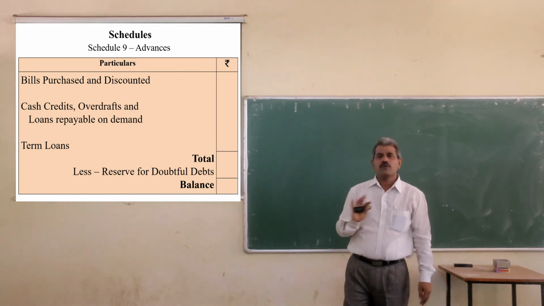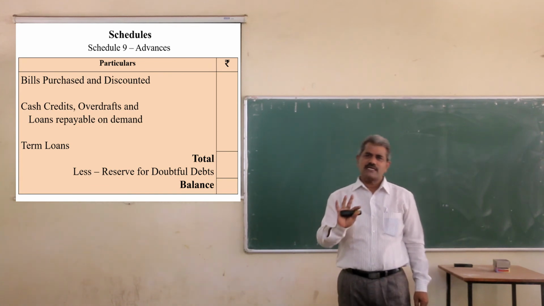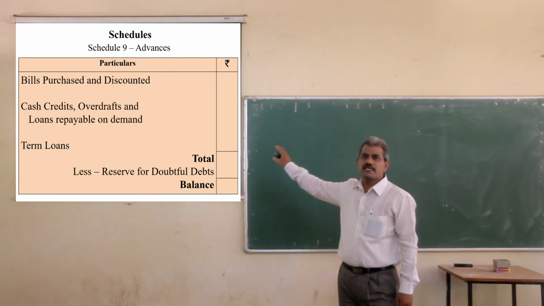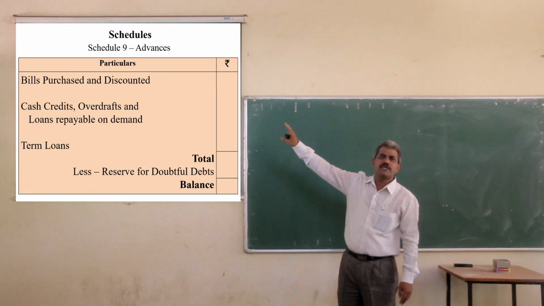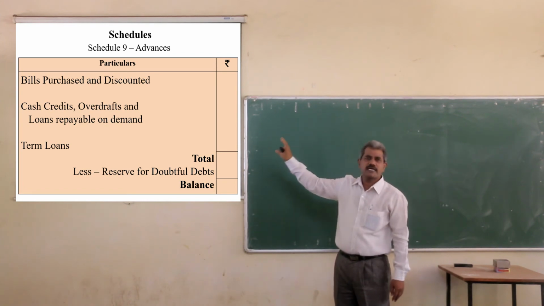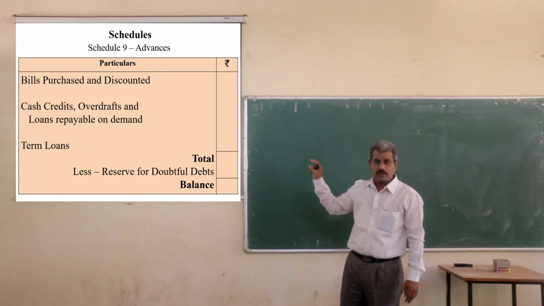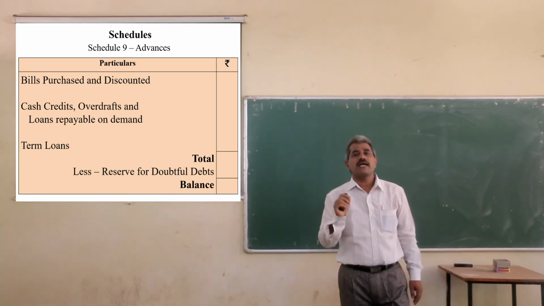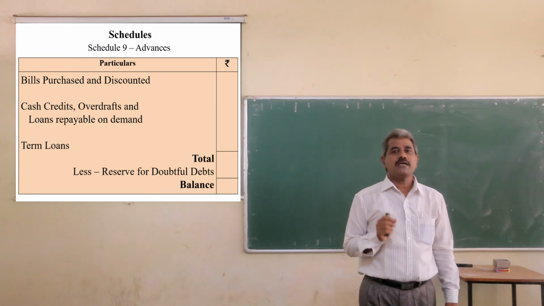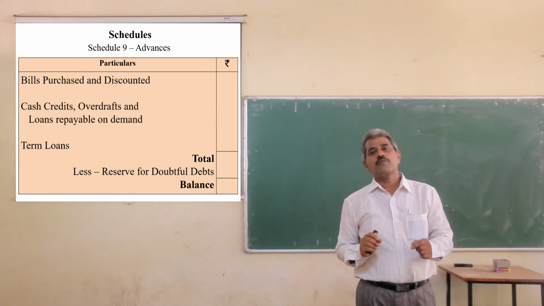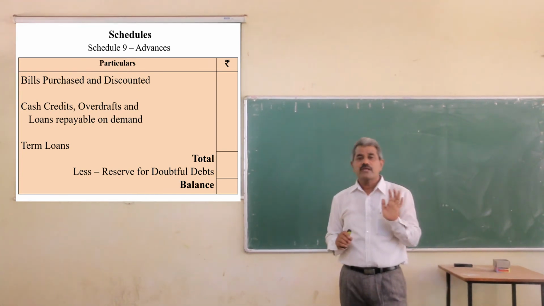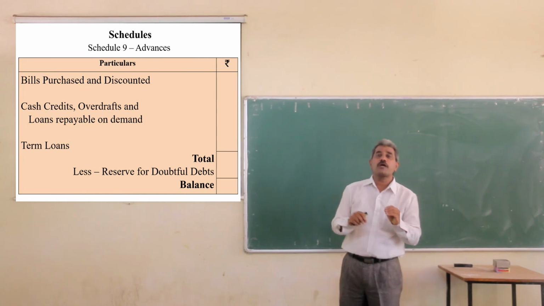But for our syllabus, it is sufficient to mention only the 3 items, that is bills purchased and discounted, cash credits and overdrafts, and term loans. Then you make the total. But there will definitely be one adjustment, the reserve for doubtful debts. Only that is mentioned.